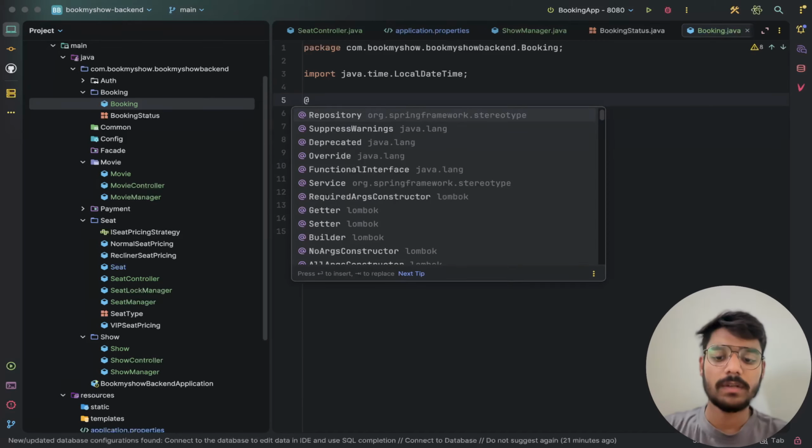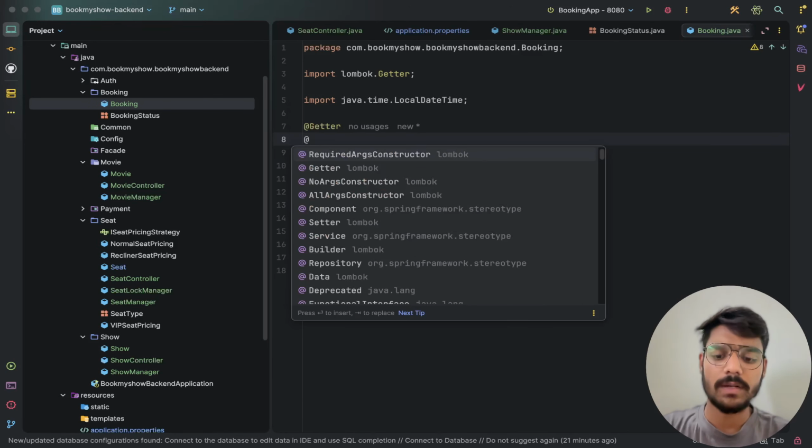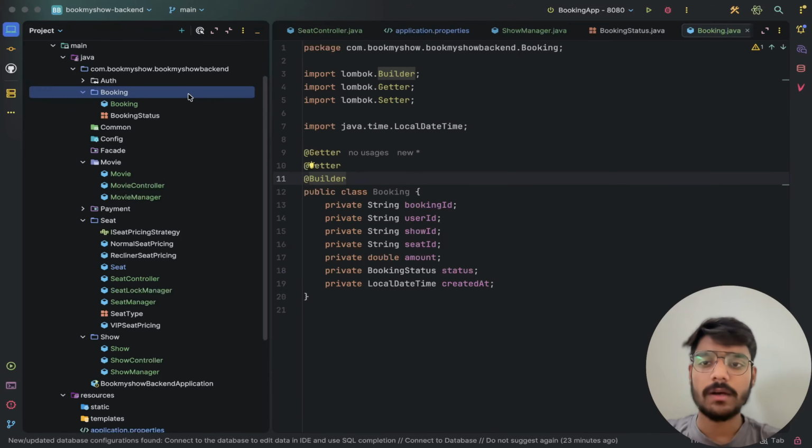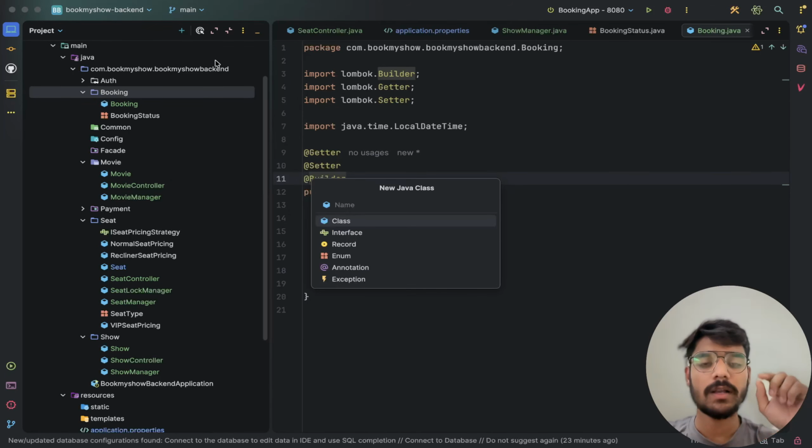Now we will have the getter and setter using Lombok. We are not using the Data annotation here, as we talked about in an earlier video. We'll keep the link in the description. And a builder. Then just create a booking repository which will connect the database to our system.